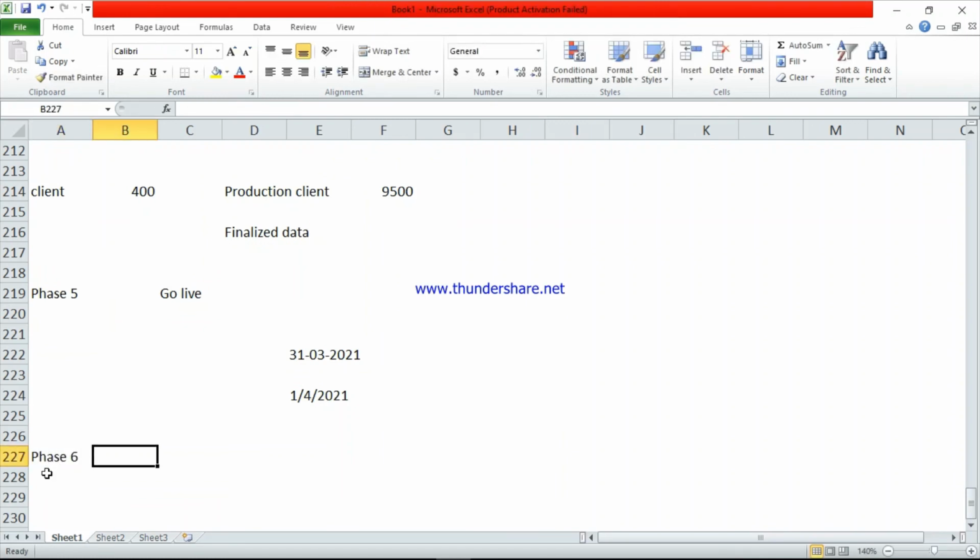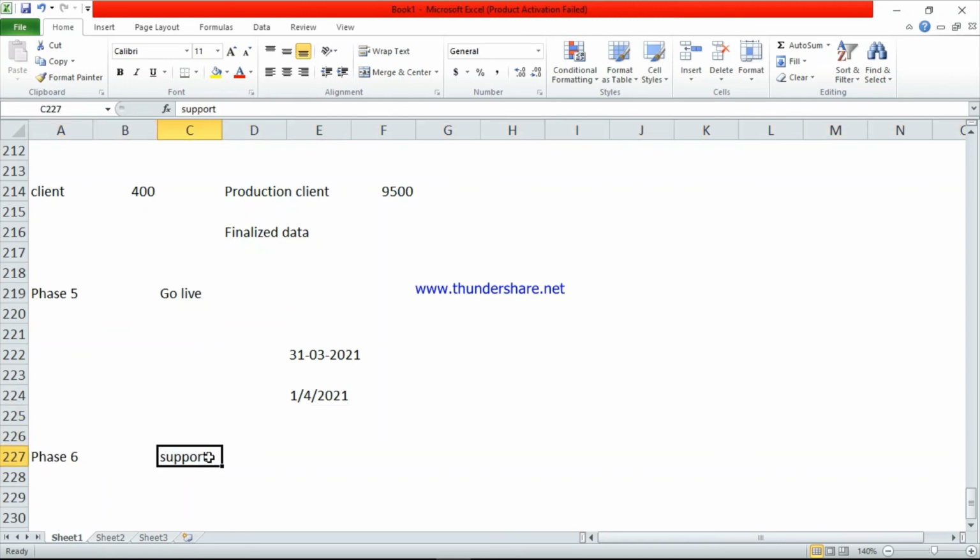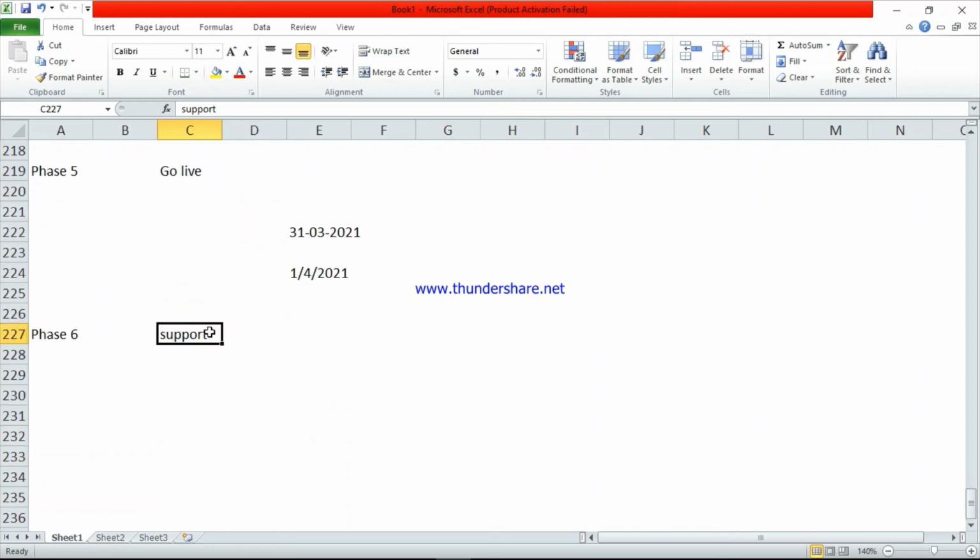After that, the last phase, phase 6, is support. See here, till phase 5 is the implementation project. This is one project. Phase 6 is support. Support is a separate project, a supporting project. Already yesterday we discussed it, but again I will explain about the support. Support means this is a separate project. Here from 1/4/2021 onward end users are using that SAP. Now look at this one.